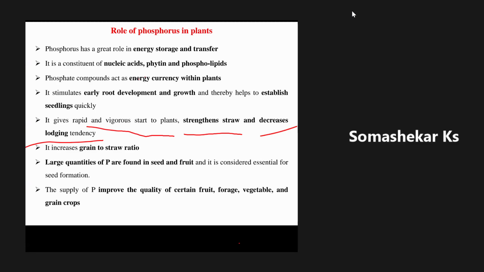Only the new roots that germinate from the seed are highly vigorous in absorbing phosphorus. After that, the root growth and development will be taken care of by another nutrient element like calcium. That's why I told you, for root growth and development, two important nutrient elements are required: one is phosphorus and the other is calcium. For early root growth and development, phosphorus is required, and for later growth and development of the root, calcium is required.